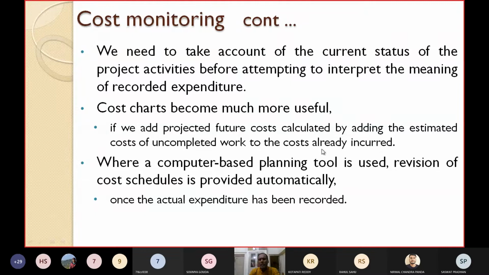Various computer software tools are available, where a computer-based planning tool can be used for this. Revision of cost schedules is provided automatically. When you are using such an automated software tool, the revision of the cost schedules is provided automatically, with no need for manual intervention once the actual expenditure has been recorded.